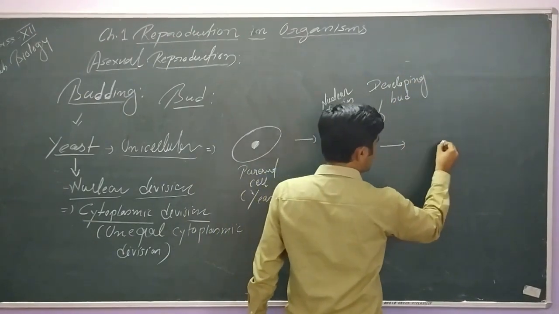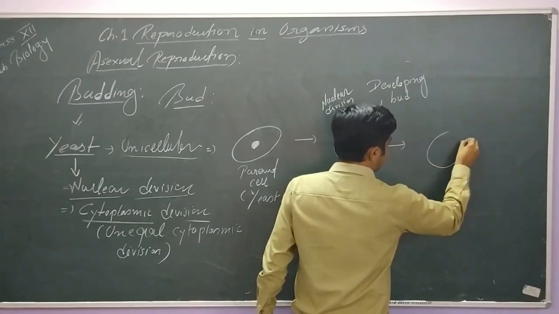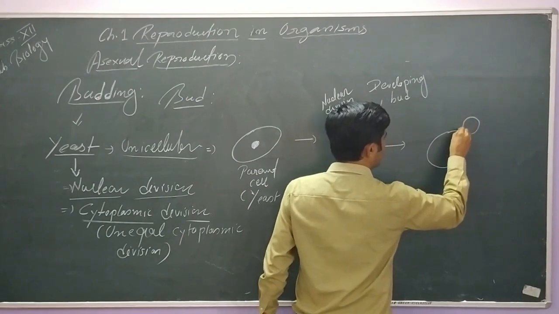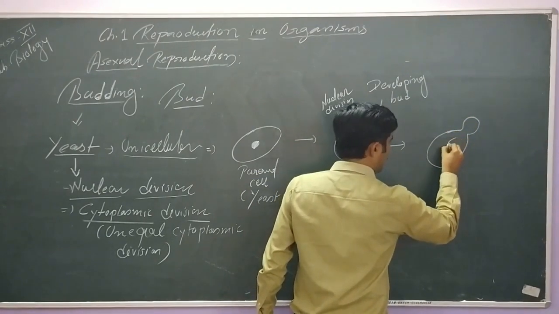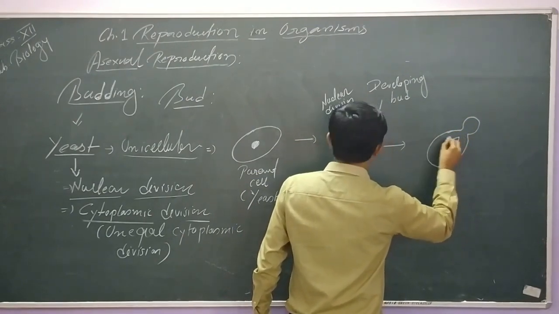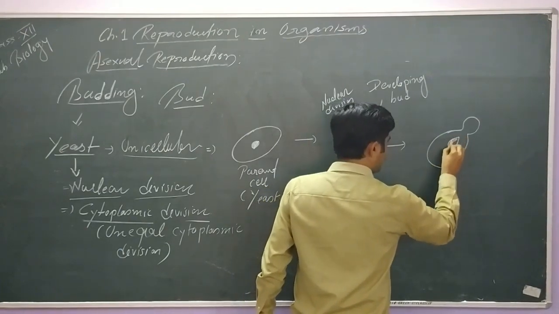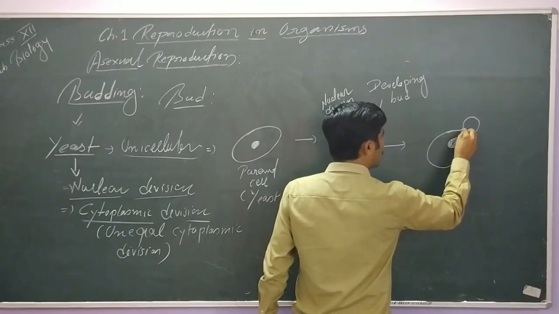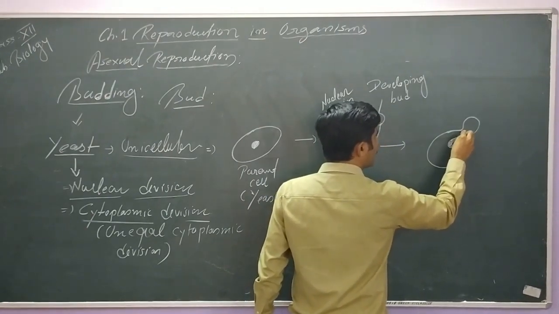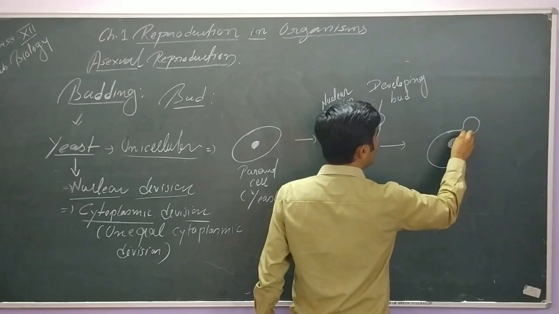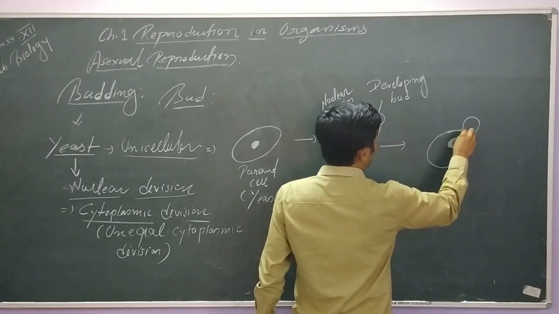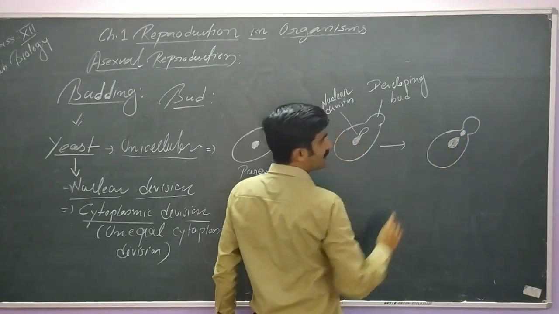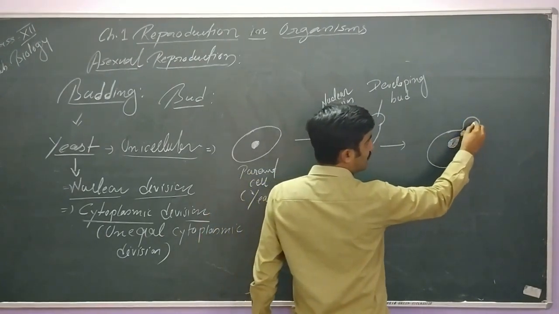Now in the next stage we will see that almost the bud has developed and the nucleus is now already divided. This is the nucleus which will remain in the parent cell, and another part of the nucleus will move. This is a very important point to remember. After division of the nucleus, this daughter cell will receive a nucleus from the parent cell, so that will move into the bud.